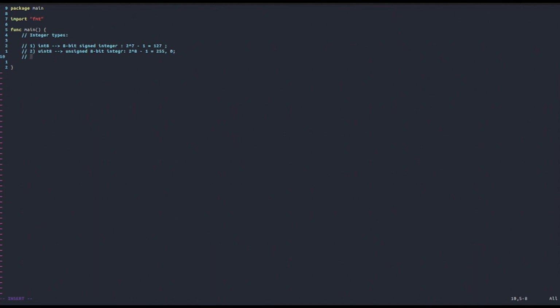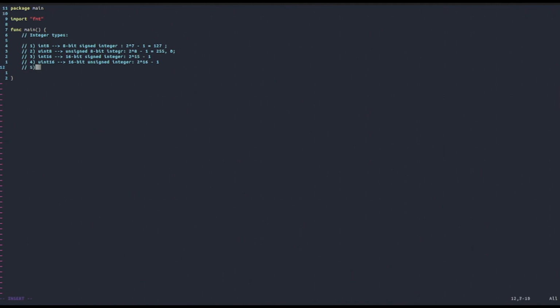Well, then there are also other sizes for integers. For example, there's an int16, and you can guess it, it's basically a 16-bit signed integer. And there's also, for example, a uint16, and this is just a 16-bit unsigned integer. And now again, if you know binary arithmetic, it would not be too hard to understand that the maximum number that you can represent with a uint16 would be 2 to the 16 minus 1. But you can only represent positive numbers. Whereas with int16, you can represent also negative numbers, but the maximum number that you can represent is 2 to the 15 minus 1, of course, in this case, in absolute value.